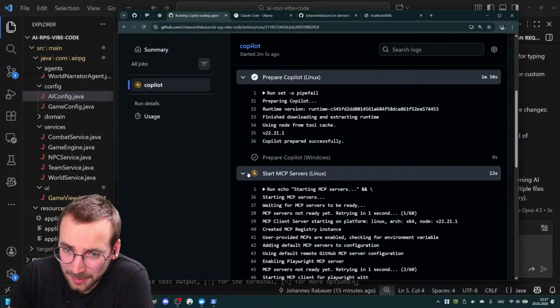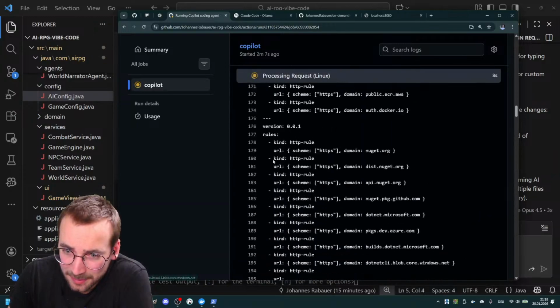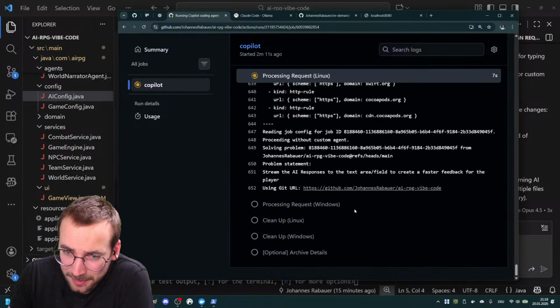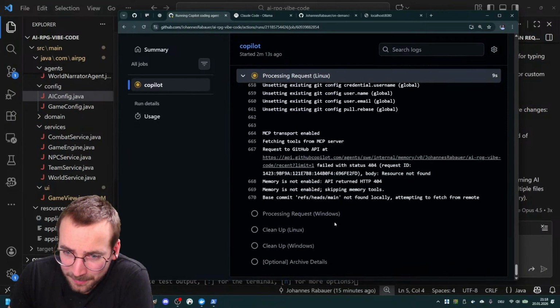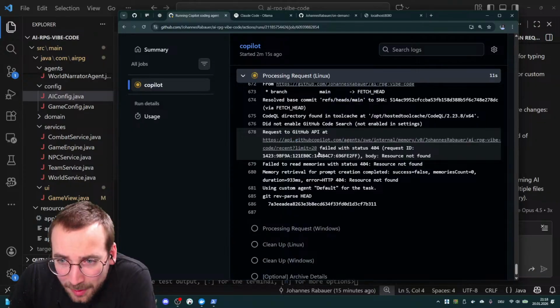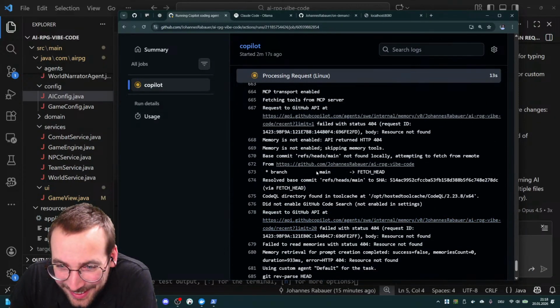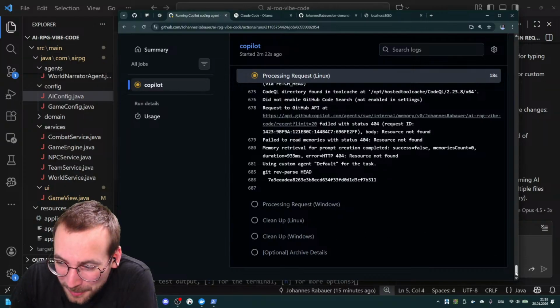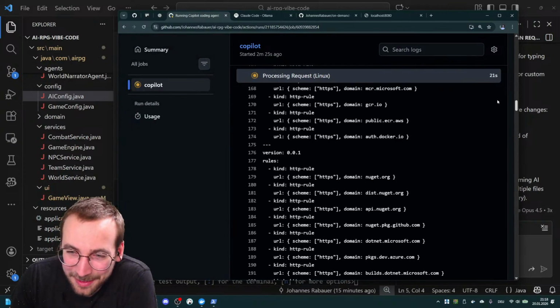Interesting. Linux. Whoa. Amazing. What? Okay. Not sure if this is working right, but I think so.